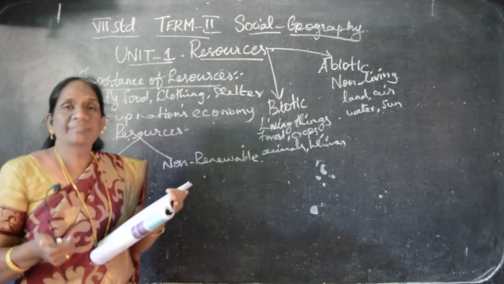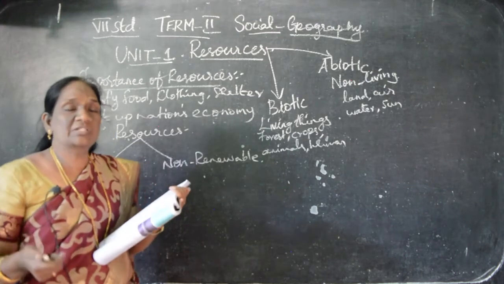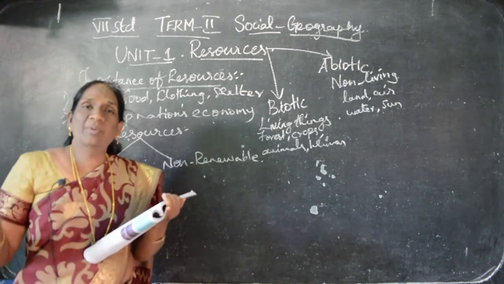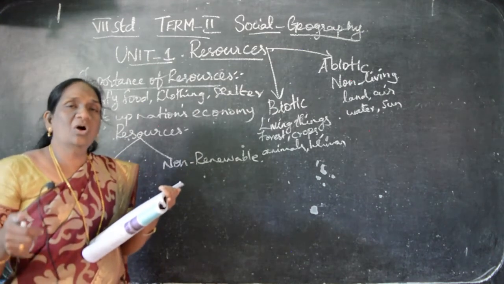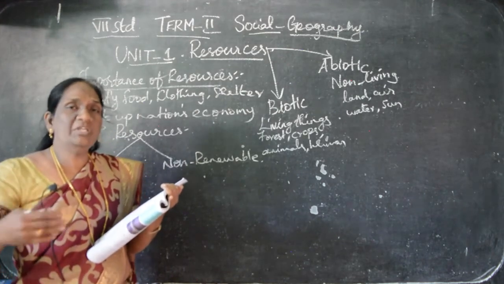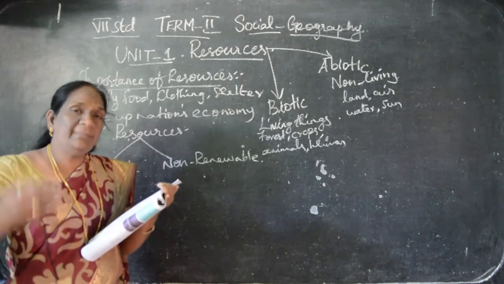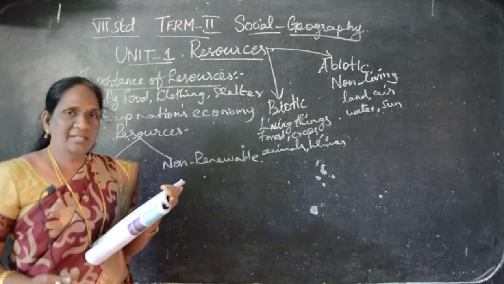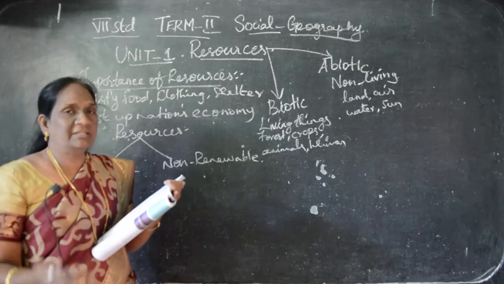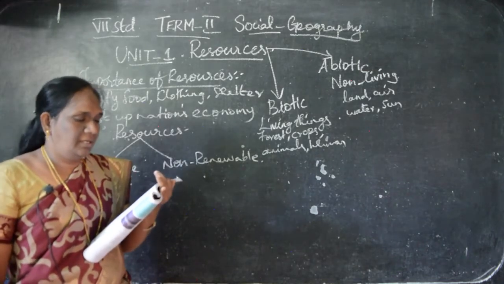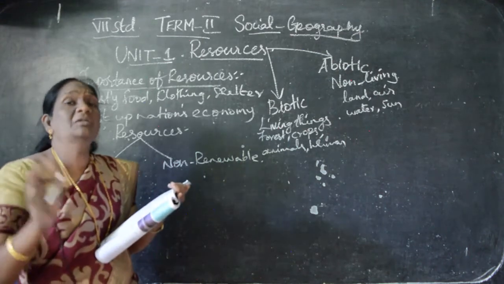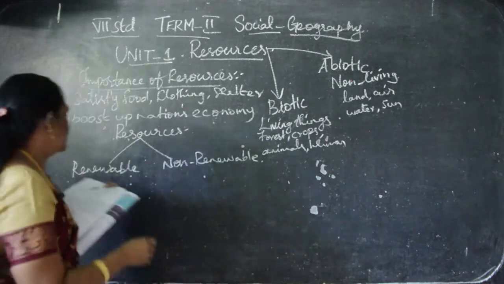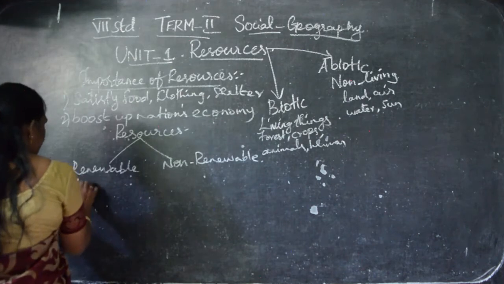Then water: the sources of water, oceans, rivers, lakes, ponds, waterfalls. They are all called renewable, which we utilize and repeatedly get. Understand? Again and again we can get them. So they are called renewable resources. Renewable resources are not polluting resources.